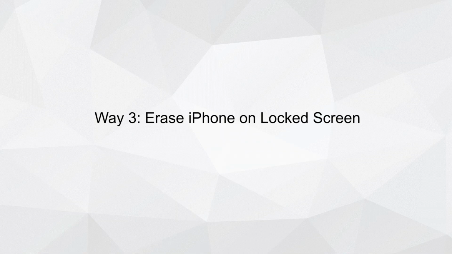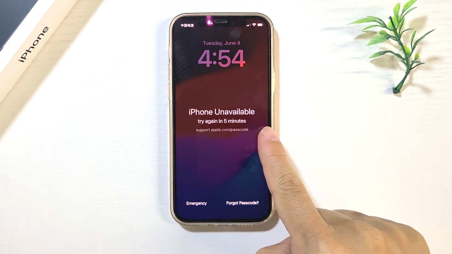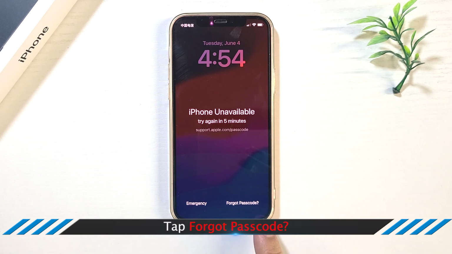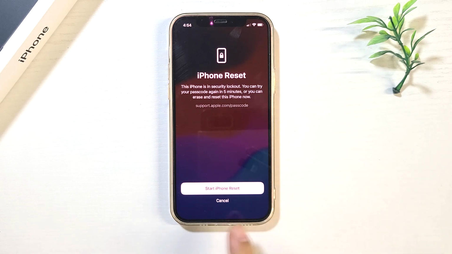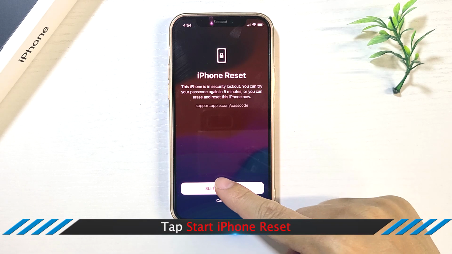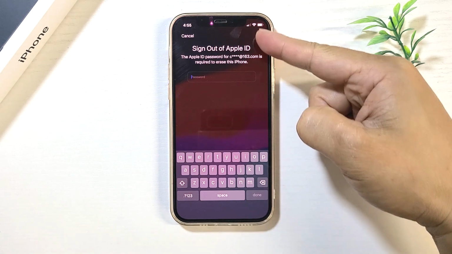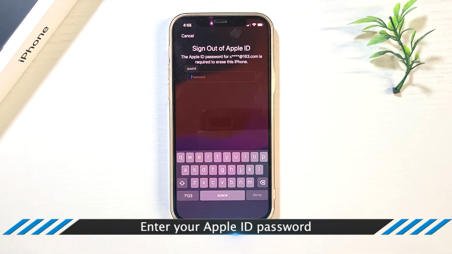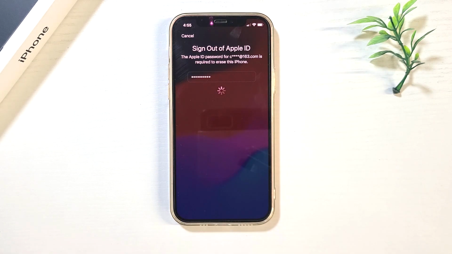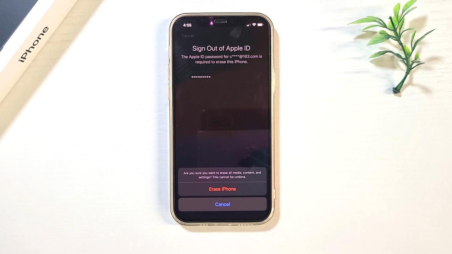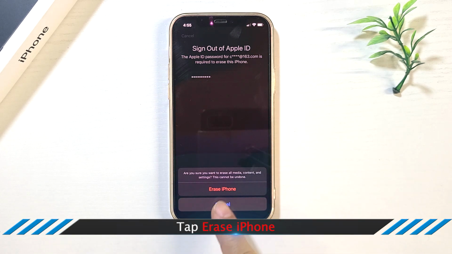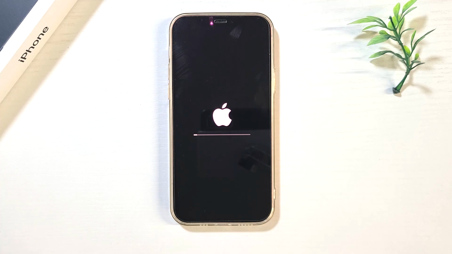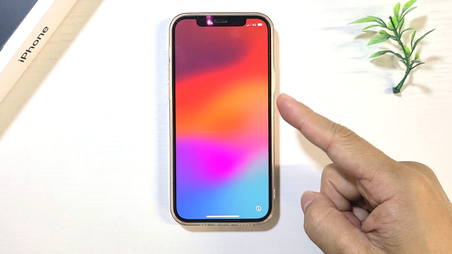Way 3. Erase iPhone from the unavailable screen. When you get the iPhone unavailable screen with timer not going down, tap Forgot Passcode option. Then tap Start iPhone Reset. OK, enter the linked Apple password. Tap Erase iPhone. After the iPhone is erased, you can set it up from the Hello screen.